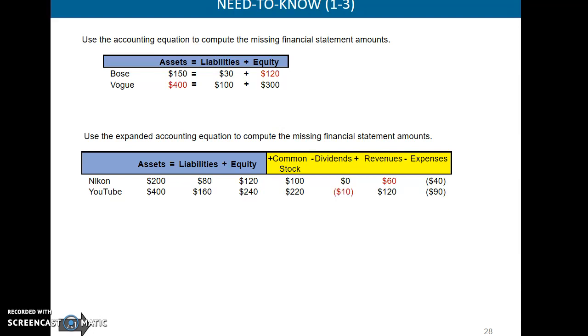Moving down to YouTube, the dividend payment was $10. So if we take the $220 minus the $10, that gives us $210. Our revenues of $120 minus our expenses of $90 gives us $30. So if we take the $210 plus the $30 in net income, that's going to add to $240 of equity, plus your $160 of liabilities is going to equal $400 in assets. So we're balanced.